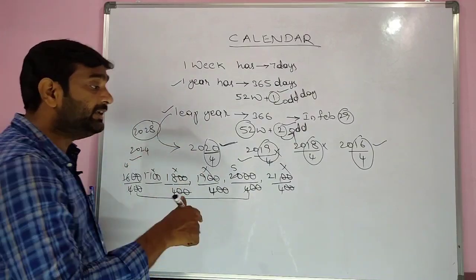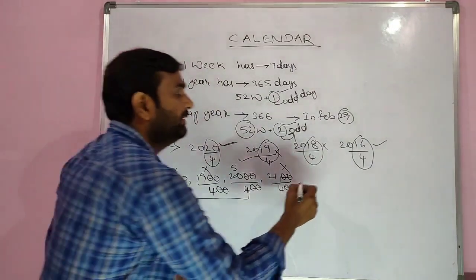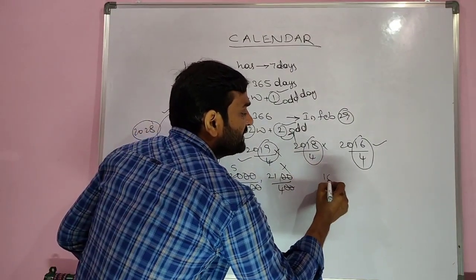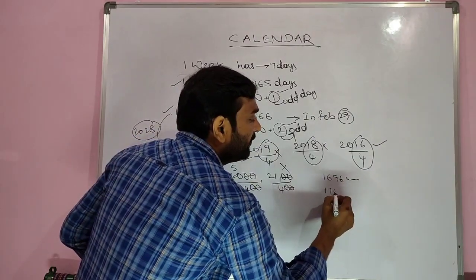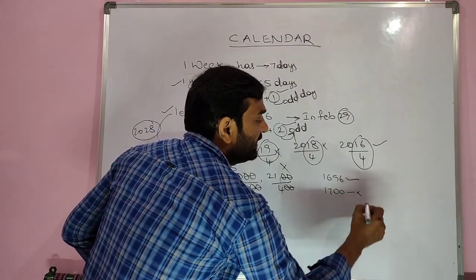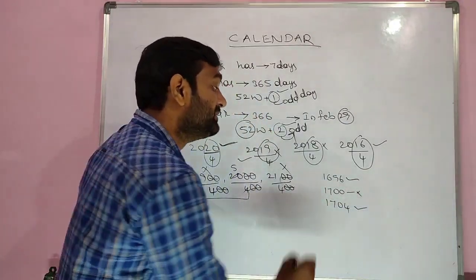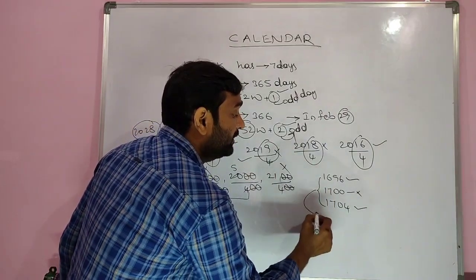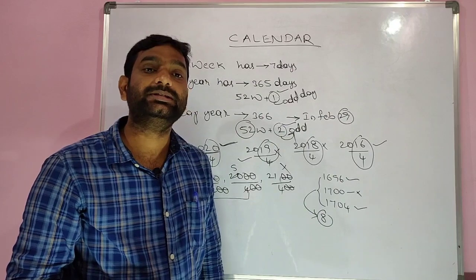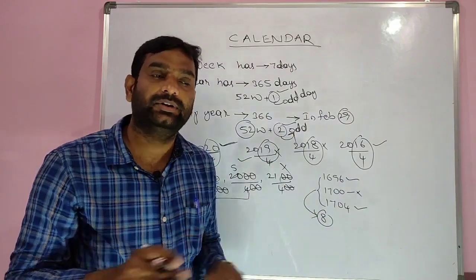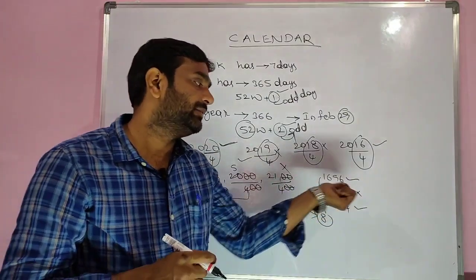For example, here 1600 is a leap year. Let me check. 1696 is a leap year. And after that, 4 years later 1700 is not a leap year. 1704 is a leap year. That means in this case, for 8 years we get 1 leap year. That means every 4 years it's not always a leap year. Okay, somewhere it's getting wrong.